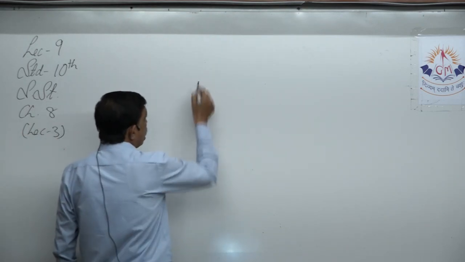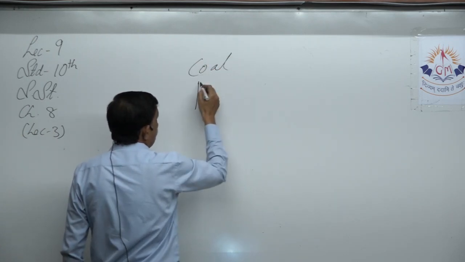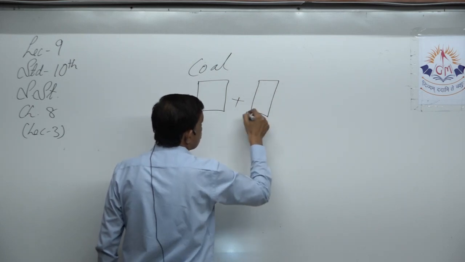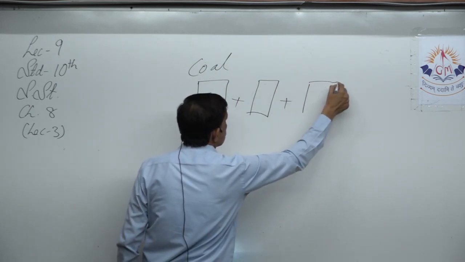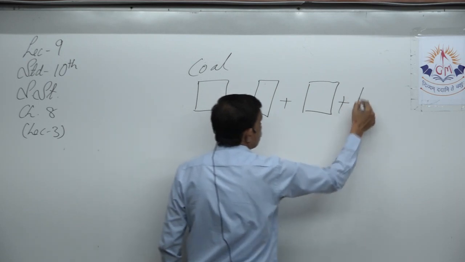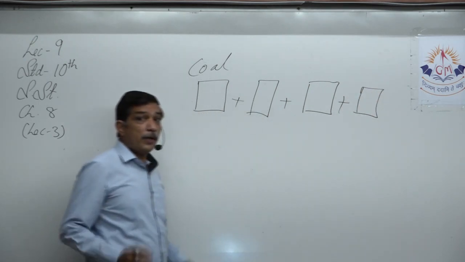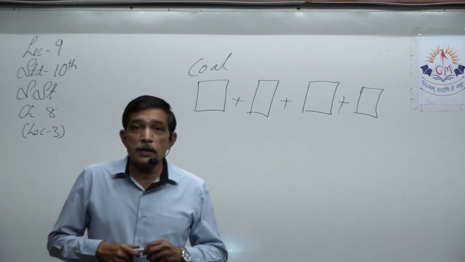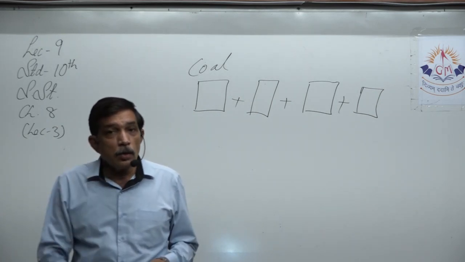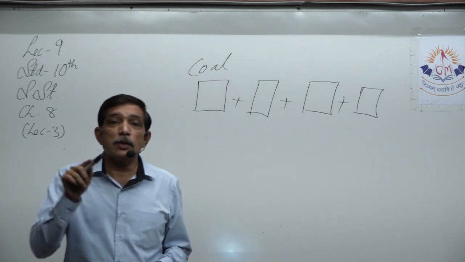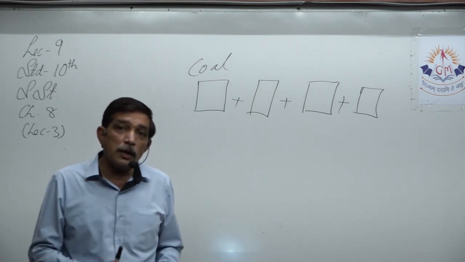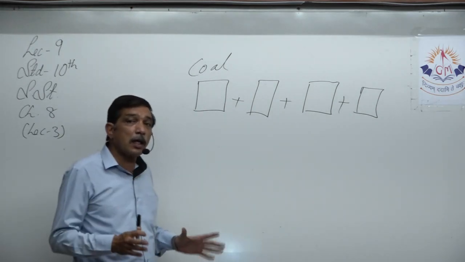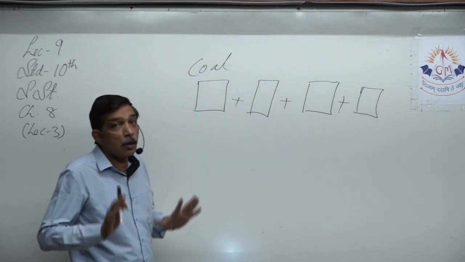Coal, for example: in Jharkhand this much is available, plus in Bihar this much is available, plus in Bengal this much is available, plus in Orissa this much is available. In total, we know the stock. Yes, in mathematics we have learnt about volume: length into breadth into height. Here we have to take length into breadth into depth because coal is found under the ground. We have assessed that we have this much area where underground coal is there.